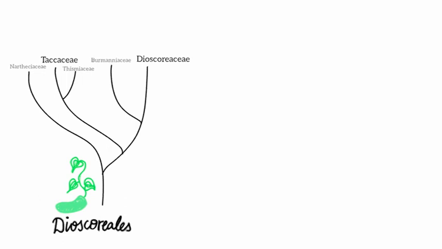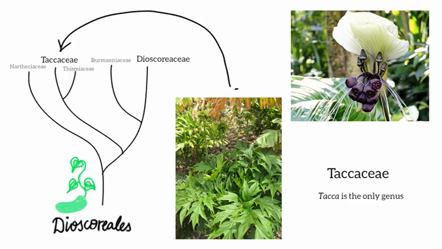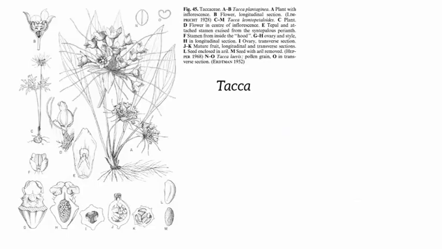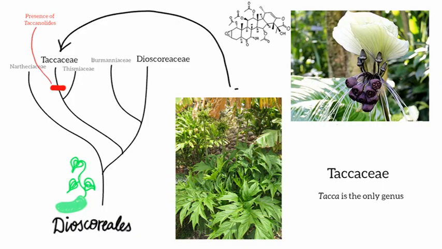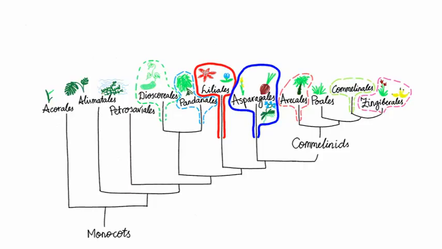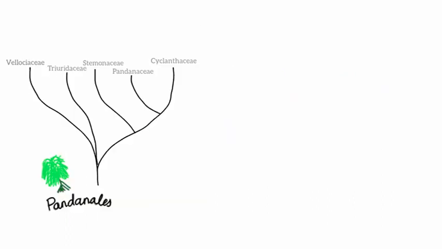The Taccaceae, a closely related family to the Dioscoreaceae, synthesize different bioactive phytosteroids, known as the taccanolides and withanolides. The taccanolides have only been found within the Taccaceae, and may be an apomorphy for the clade. Moving on to the next group, the Pandanales.